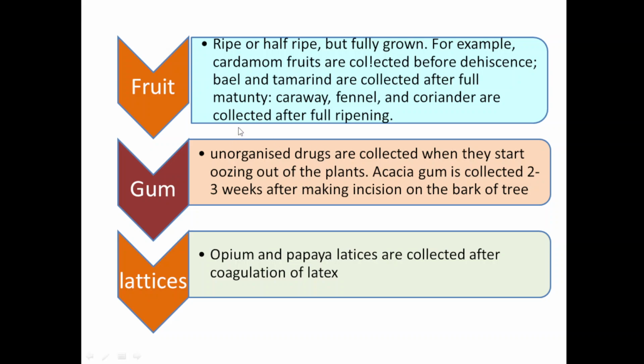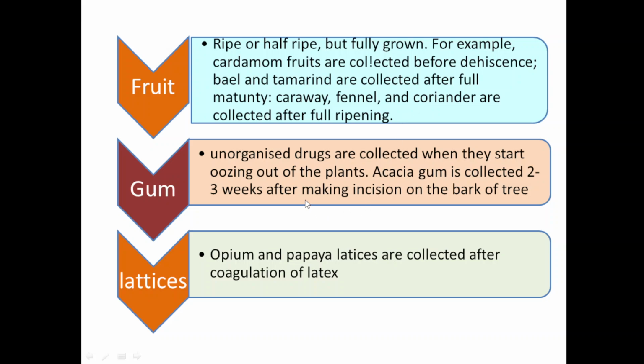Fruits, ripe or half ripe or fully grown, are collected. For example, in case of cardamom, fruits are collected just before dehiscence, just before rupturing of the fruit. In case of bael and tamarind, the fruits are collected at full maturity. Caraway, fennel, and coriander, all these umbelliferous fruits, are collected just before full ripening.